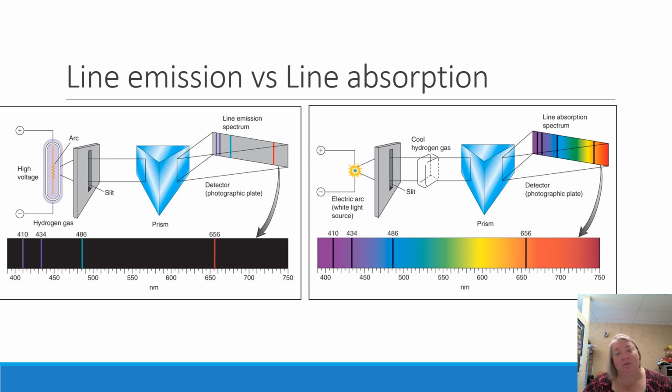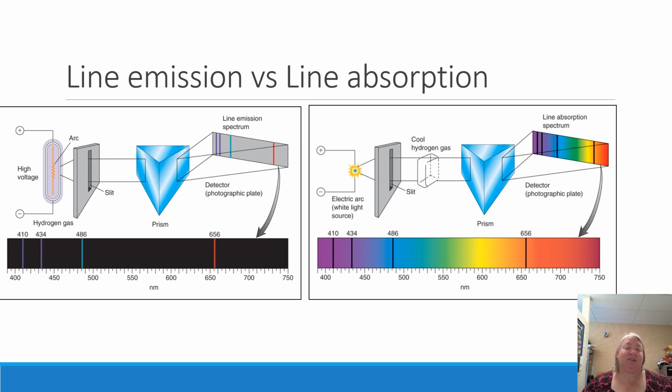Now, if you look at the line absorption, the one on the right, they start with white light, like we did for the continuous. We get a very thin sliver of that, and then we send that through cooled hydrogen gas. So what's going to happen here is it's going to absorb those certain wavelengths. And so then the light that passes through will have all of the other wavelengths. So we can see all the other colors except for those 4 distinct lines.